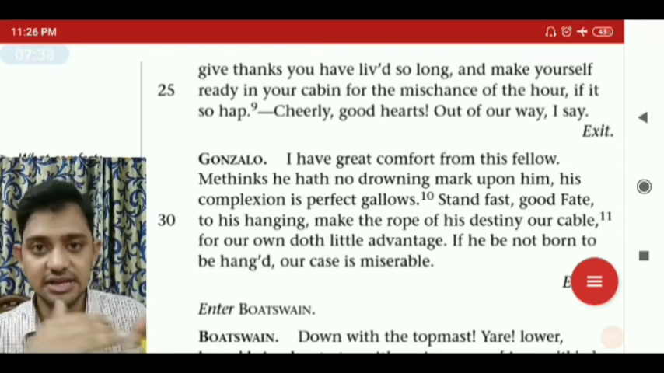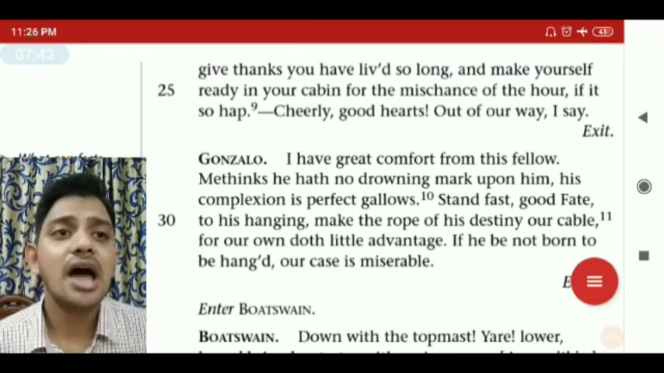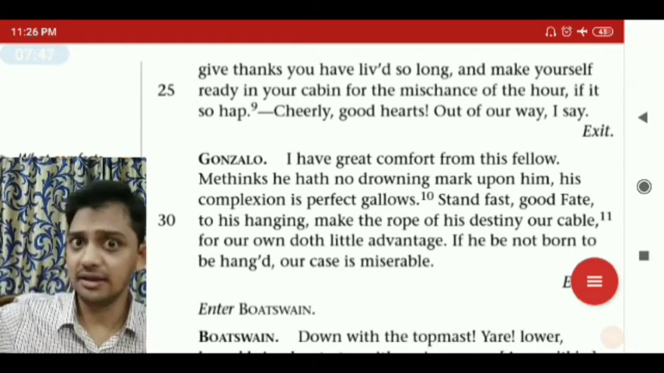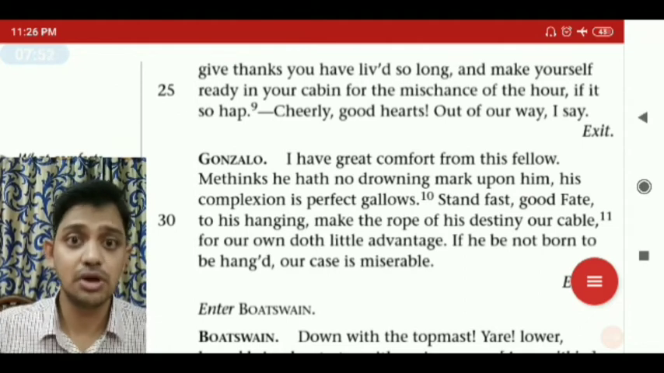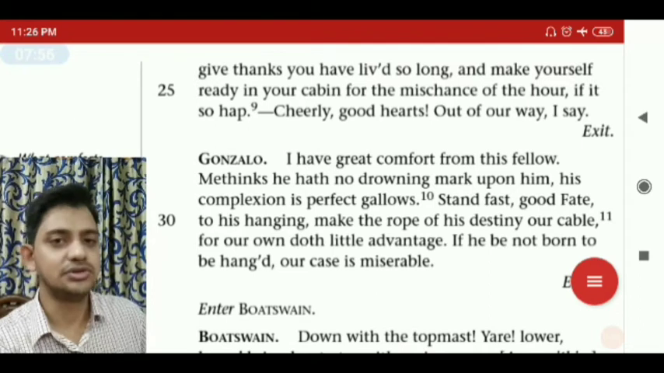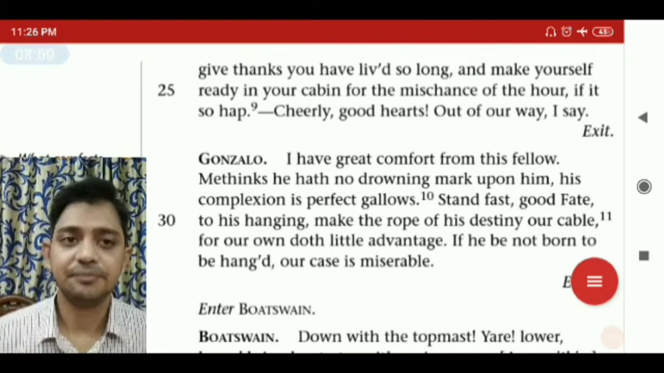Cheerly. Now he stops talking to him and he is talking to his mariners. Cheerly, good hearts, out of way, I say. Now again he comes to them and says, out of way, you're all out of way. He's saying this to the noble people, to Gonzalo, to Antonio, to Alonso. Out of way, and he's talking to his men also. Cheerly, good hearts. At the same time, he's talking to both the people. Take it on both sides.